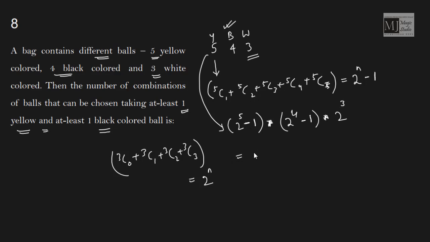So 2 to the power 5 is 32, minus 1 is 31, 2 to the power 4 is 16, minus 1 is 15, and 2 to the power 3 is 8. 31 into 15 into 8 is 3720.